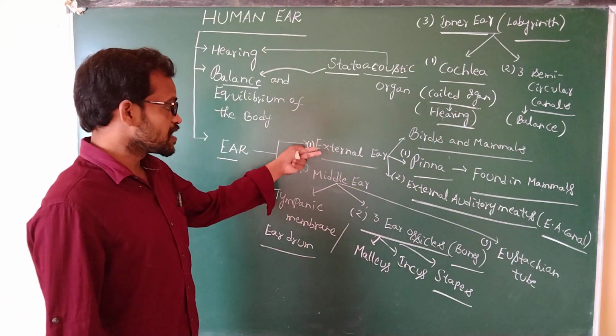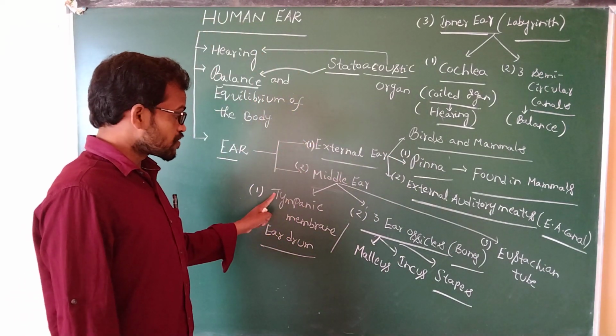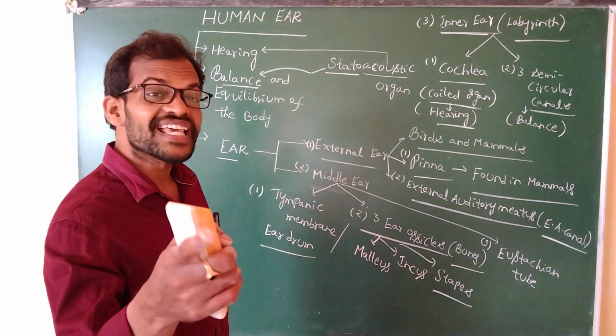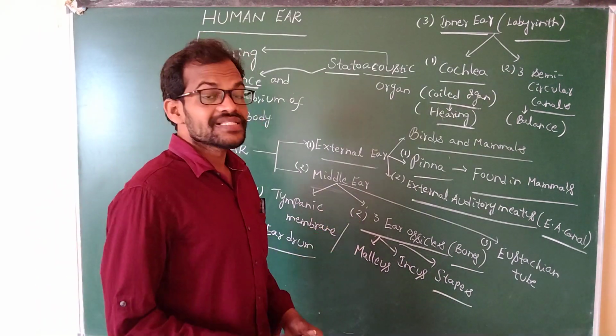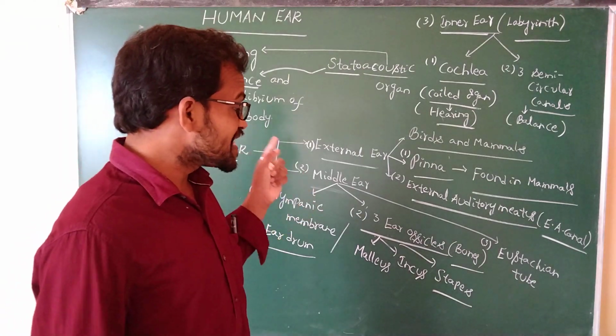Next, the external ear opens into the middle ear. The middle ear consists of the tympanic membrane, also known as the eardrum. The second part of the middle ear consists of three ear ossicles.